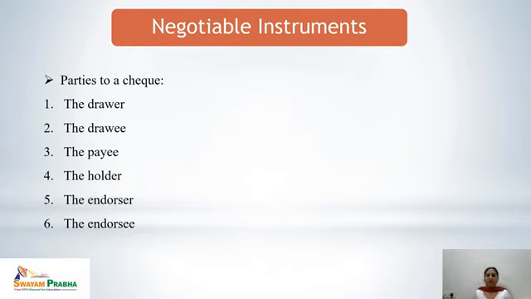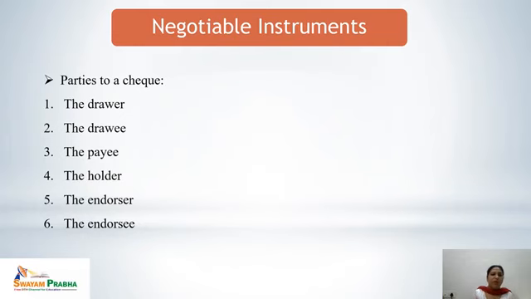One is the drawer, who draws the check; the drawee, on whom the check is being drawn; the payee, to whom the payment is to be made; the holder, who holds the check; the endorser, who endorses or transfers the check; the endorsee, to whom the check is being transferred or endorsed. So there are a maximum of 6 parties which can be involved in the case of a check.